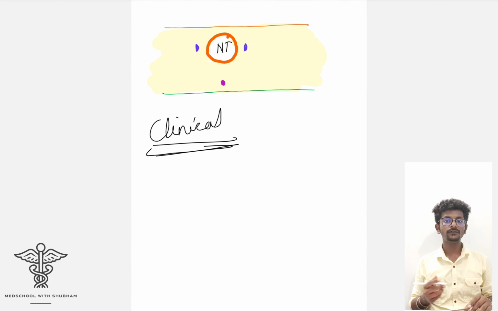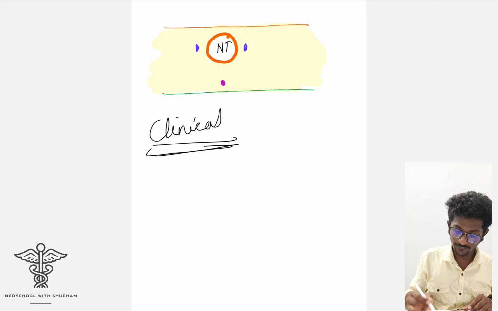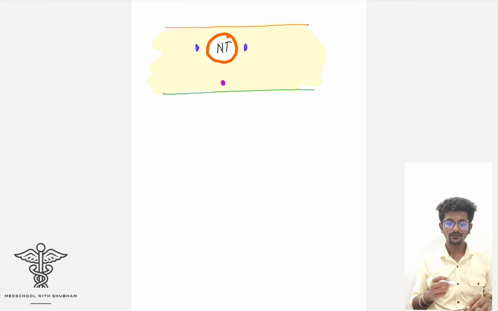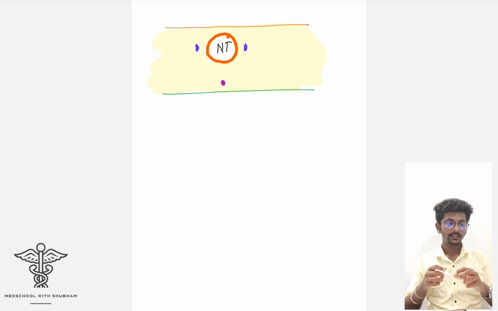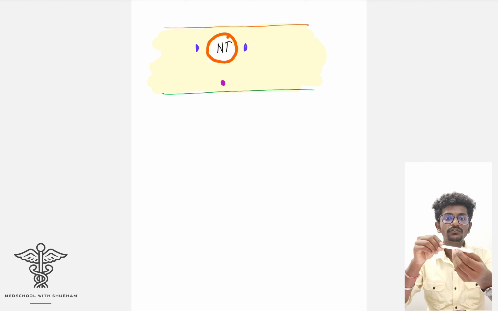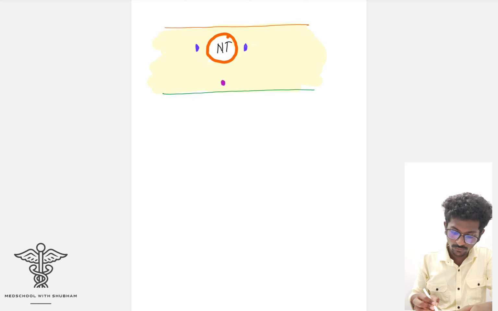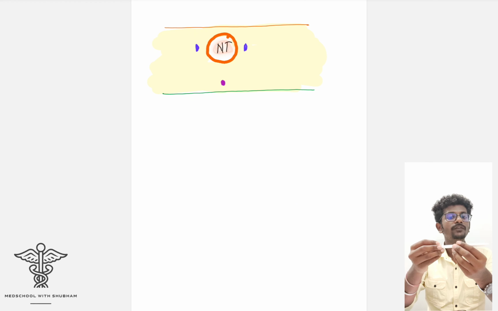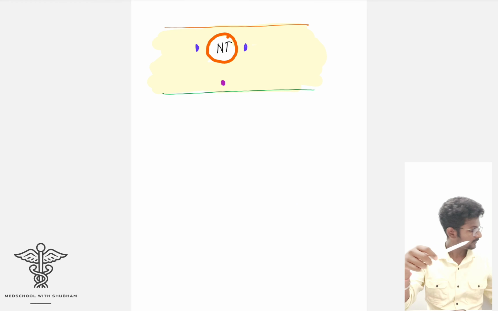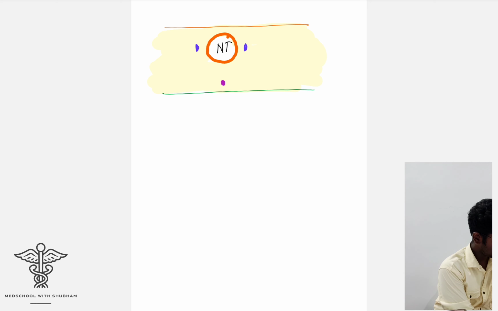So we saw the fusion. Oh sorry, I forgot one thing. After the formation of the neural tube, now assume that this is the neural tube. So this neural tube is hollow from inside. When this neural tube is hollow, let me show you one thing for that.